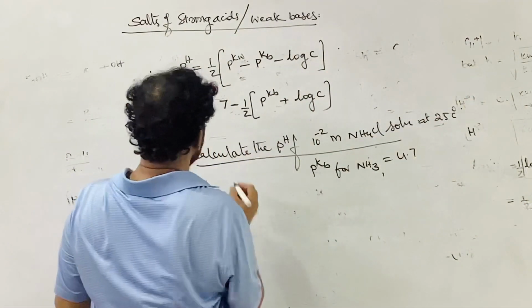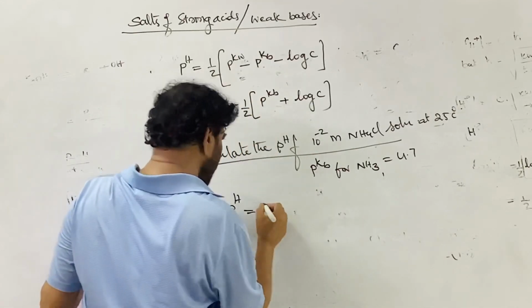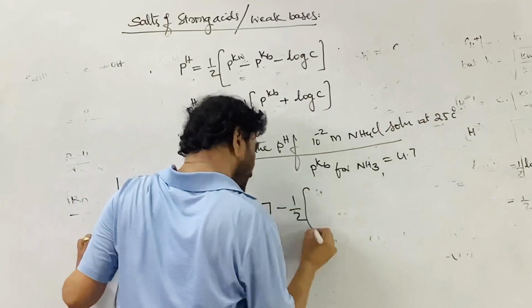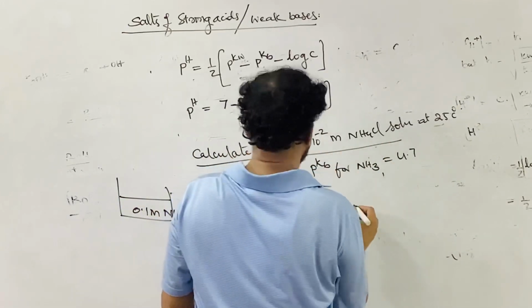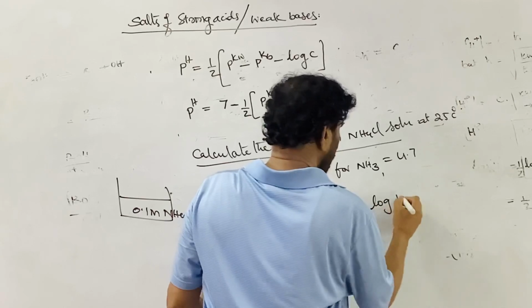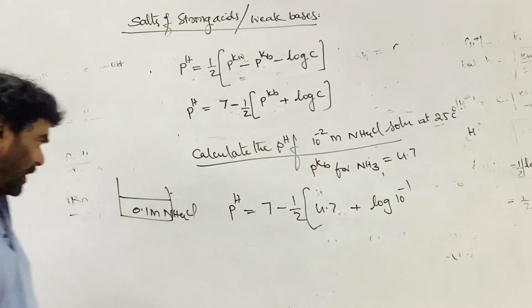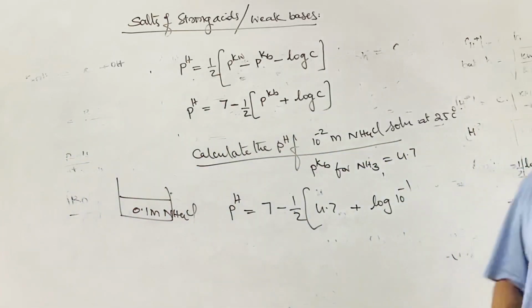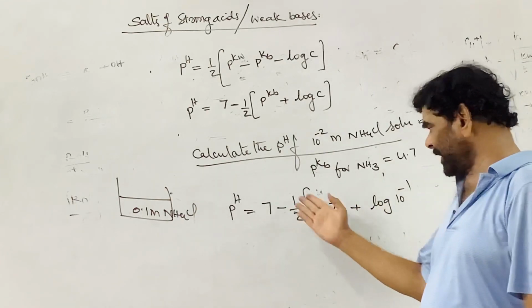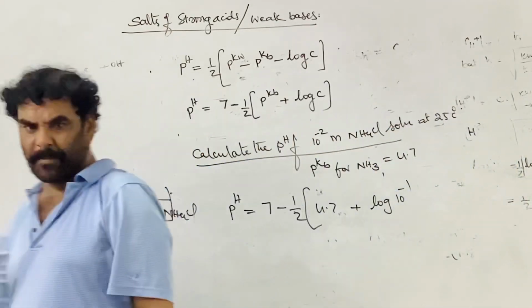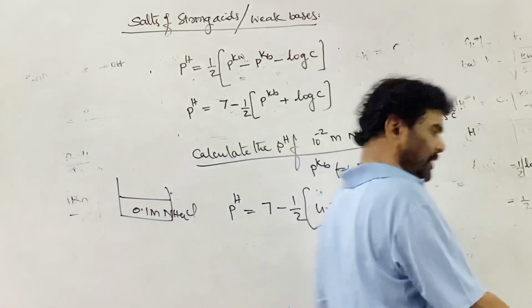Here, same thing: the pH is equal to 7 plus 4.7, plus the log C, plus the log of 10 to the power of minus 1. See what happens. It comes to approximately 1 minus 1 added, that is 3.7, divided by 2, and subtracted from this. So on simplification, you get the pH of the solution.